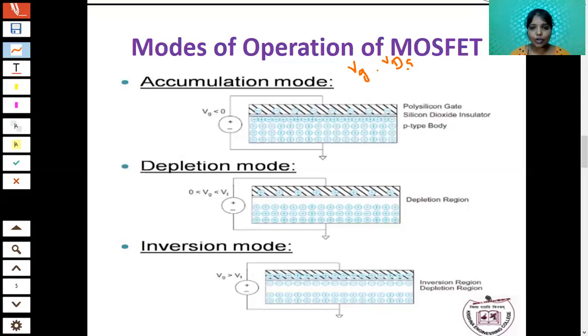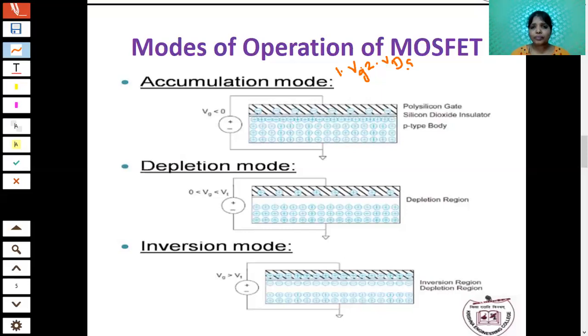So we are applying two voltages. What are the voltages? VG and VDS. VG means the gate voltage. This gate voltage is responsible for creating the channel between the source and drain. In any electronic device, the conduction takes place due to the movement of electrons. So there should be a movement of electrons from source to drain, then only will the current flow in the circuit.